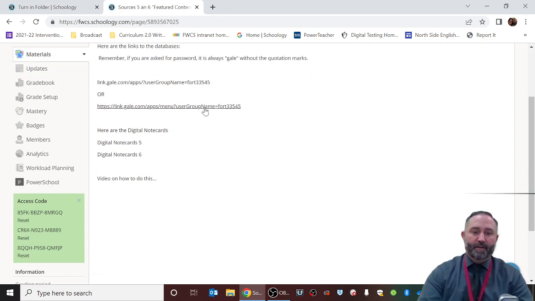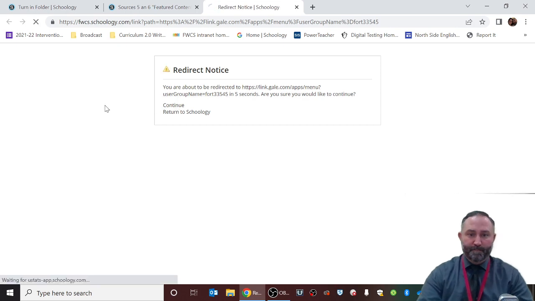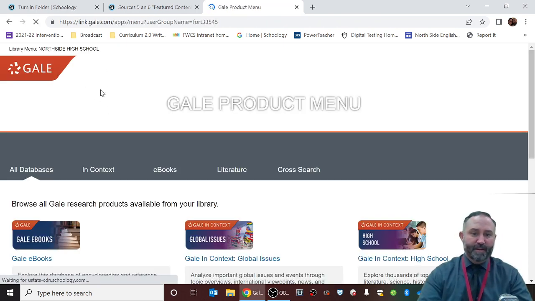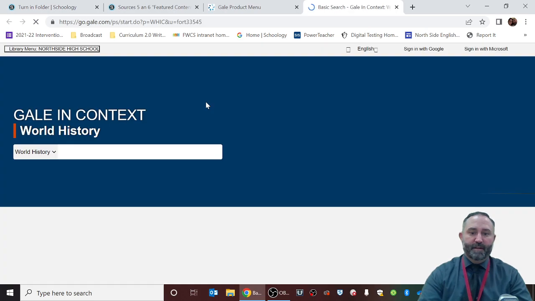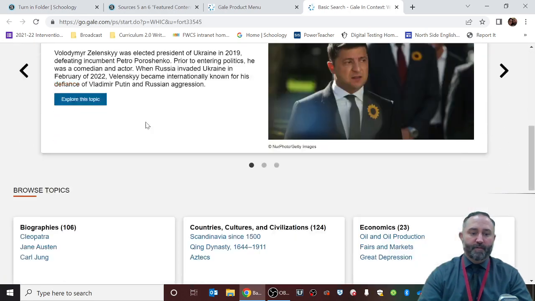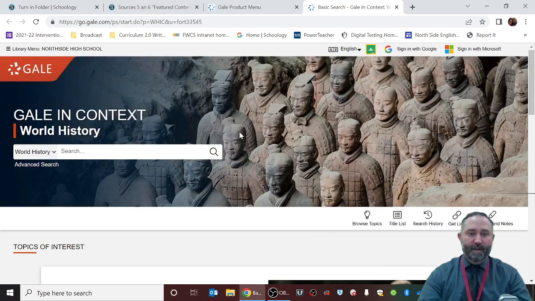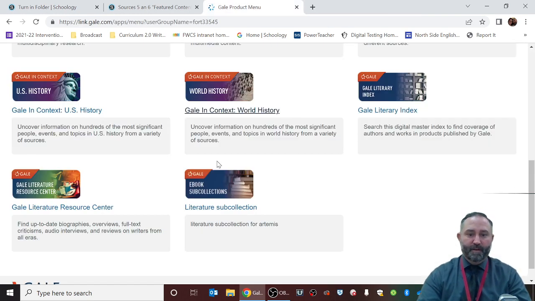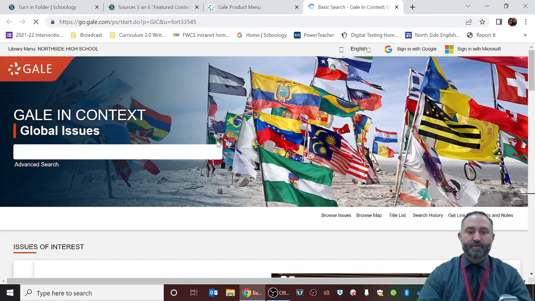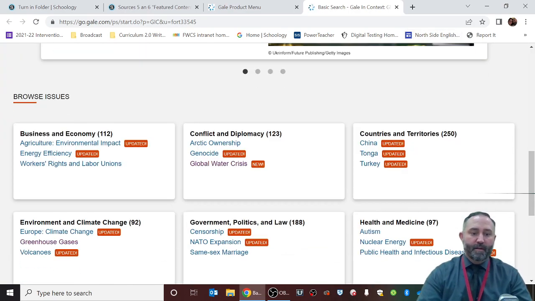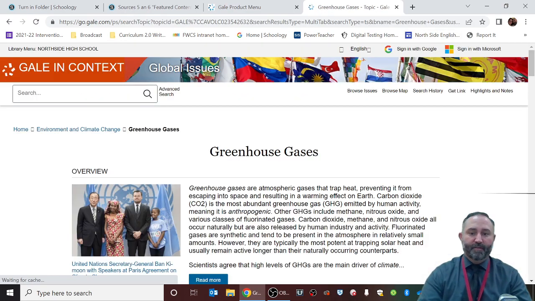And we're going to be going to Gale like we've done 100 times before. And once we get there, I'm going to go to the database we've been using. For me, my research topic that I've been modeling generally has been, oops, I didn't mean to pick world history. I meant to pick global issues. The choice has been greenhouse gases.